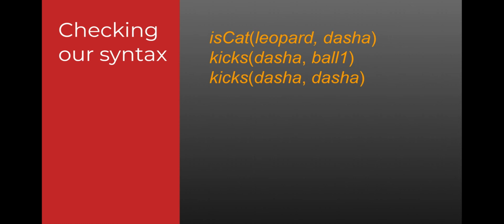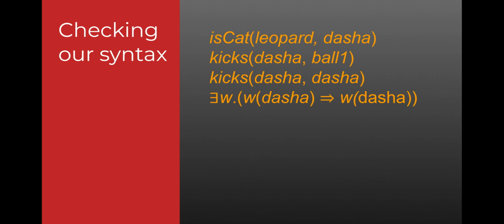So, for example, if I say kicks Dasha Dasha, that tends not to make a lot of sense, but it's still syntactically correct. Now, for example, if I do a quantification of W, there exists a W, and then I do W of Dasha, I'm using W as a relation, but W is only something that could be replaced by an object constant, not a relational constant.